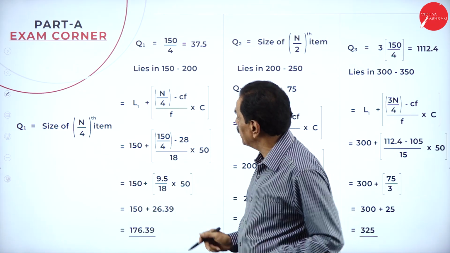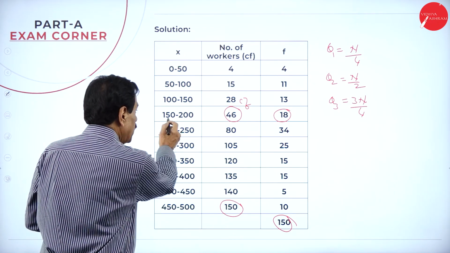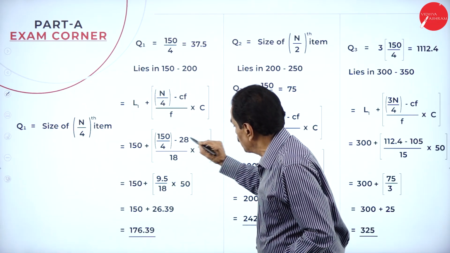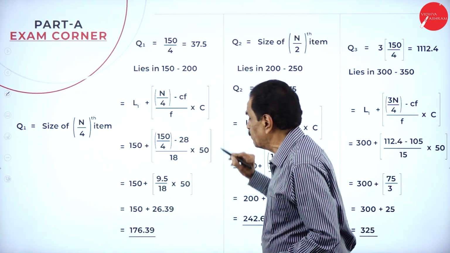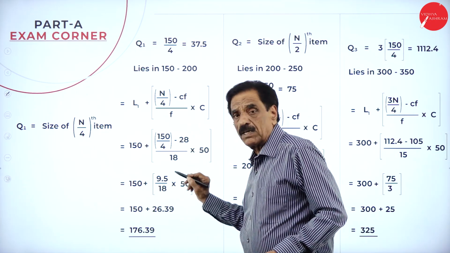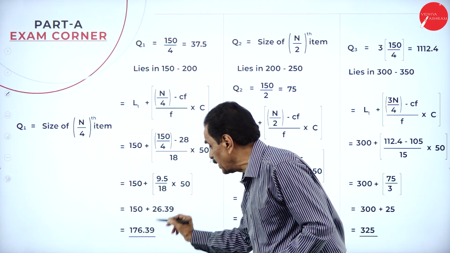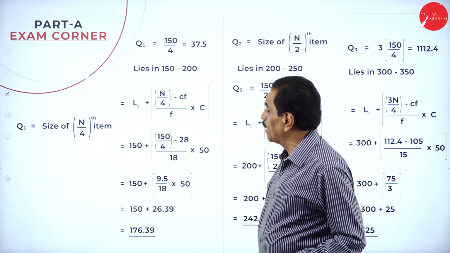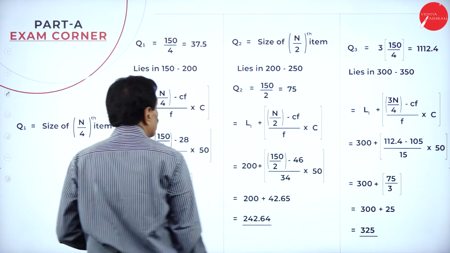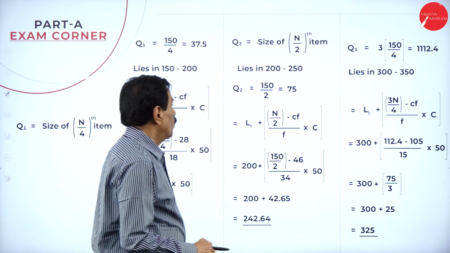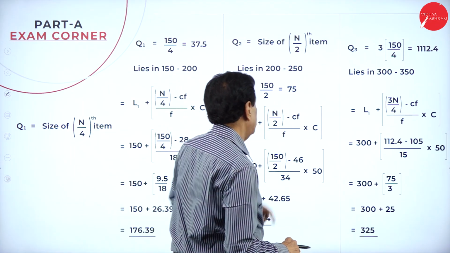So what's your L1? See that? L1 is 150. N by 4 is 150 by 4, minus 28, divided by 18, into 50. If we divide 9.5 by 18 into 50, it will come 26.39, so 176.39. Now, Q2 is equal to N by 2. So here, 150 by 2 is 75.